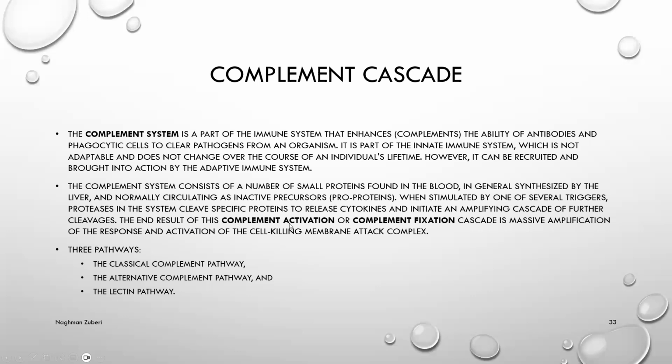The end result of this complement activation or complement fixation cascade is massive amplification of the response and activation of the cell-killing membrane attack complex. There are three pathways. One is the classical complement pathway, the other is the alternative complement pathway, and the third one is the lectin pathway.